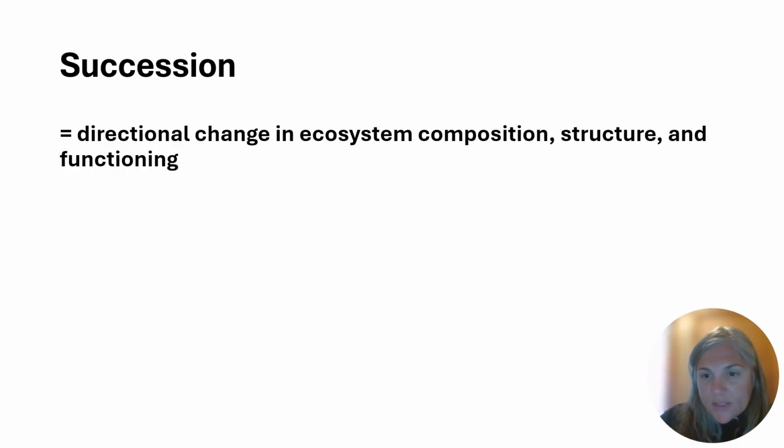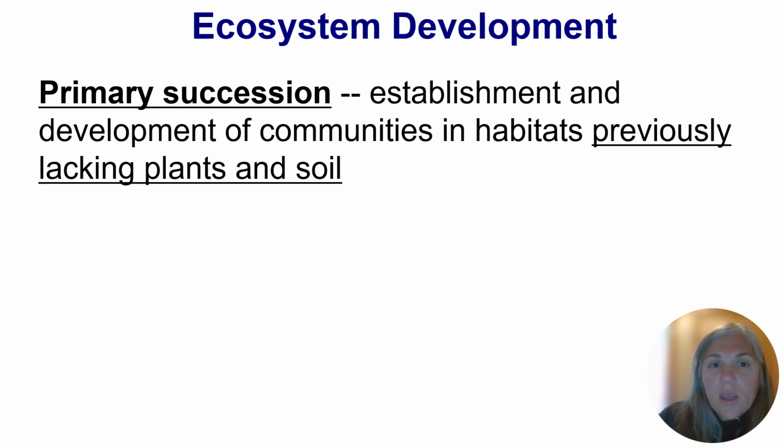So another term we want to consider when we're talking about change over time, particularly in ecosystems, is succession. Succession is directional change in an ecosystem's composition, structure, and functioning. When an ecosystem initially develops, it is going through what we call primary succession, which is the establishment and development of communities and habitats that previously lacked plants and soils. So a key part of the definition for primary succession is that it lacks any initial plant or soil components.